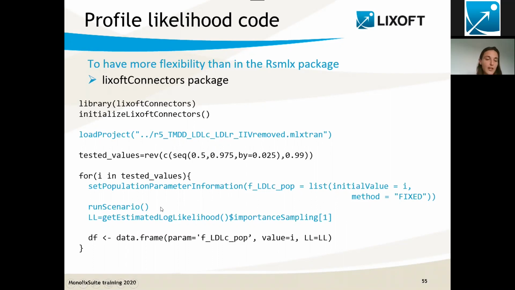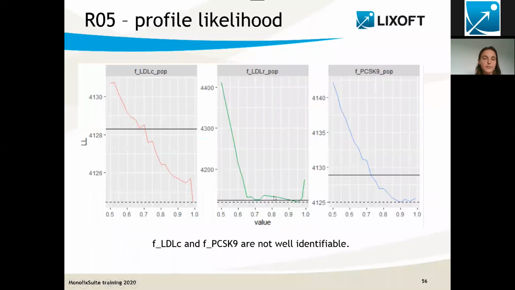When I run the scenario, it's going to estimate the parameters, all of them except the one that is fixed, and also calculate the likelihood. I can then extract the likelihood information and put everything into a data frame. This is for FLDLC, and I will do the same for the two other Fs also, and then I can plot.